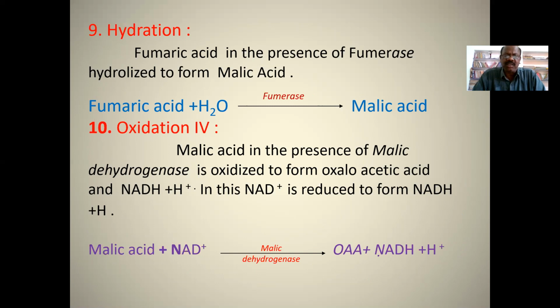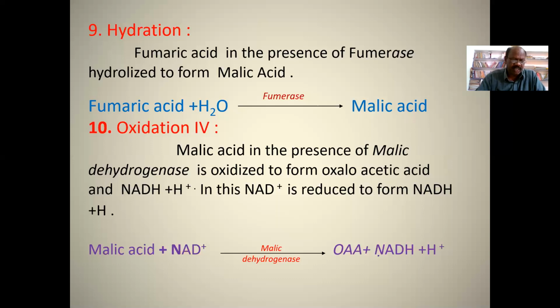In this reaction, NAD is reduced to form NADH2. Malic acid plus NAD gives oxaloacetic acid plus NADH2.